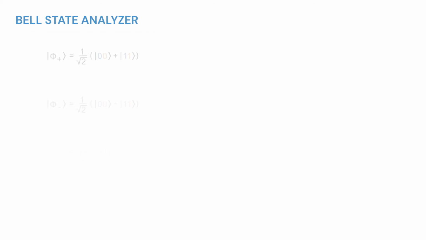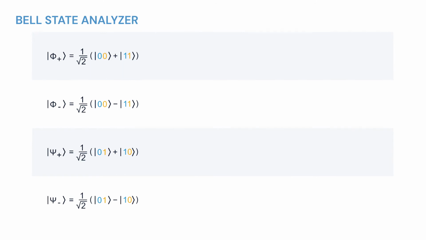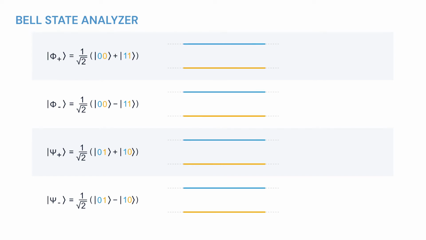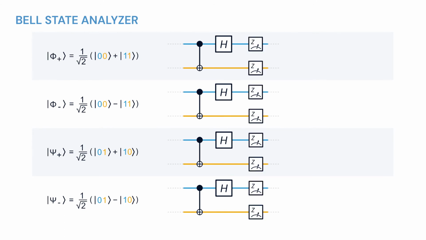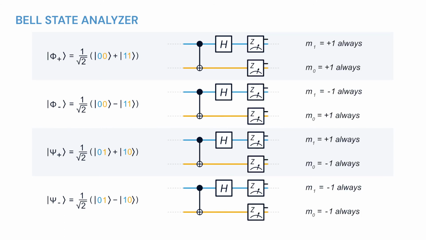Consider now that an arbitrary Bell state has been created, and we would like to determine which of the four it was. It is possible to do that by projecting the input Bell state onto the computational basis. This leads to a very distinct pattern of the results of subsequent measurements in the Z basis. Therefore, matching the resulting pattern with the expected pattern for each Bell state yields the projection result, thus composing the Bell state analyzer. Now, we have the tools to allow entanglement swapping to take place.